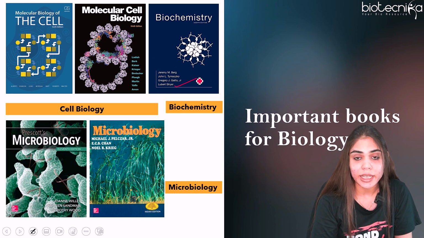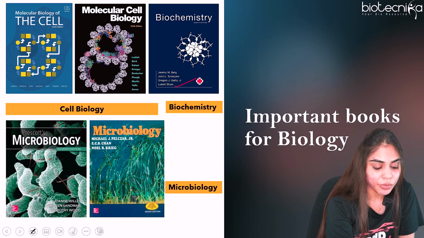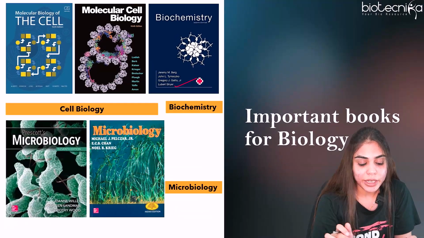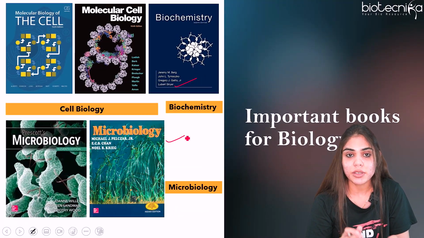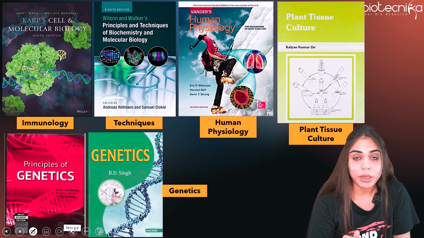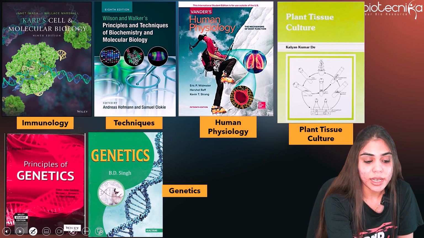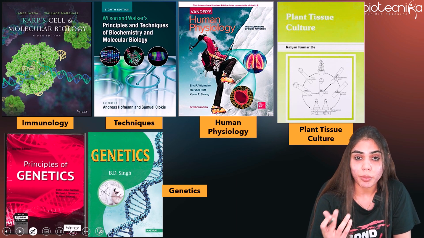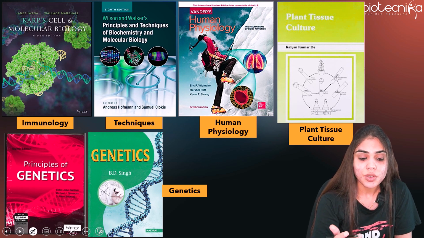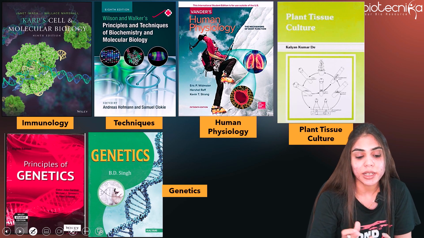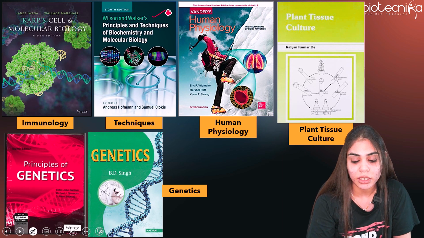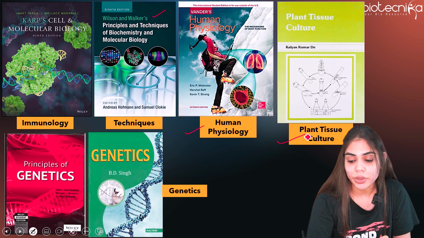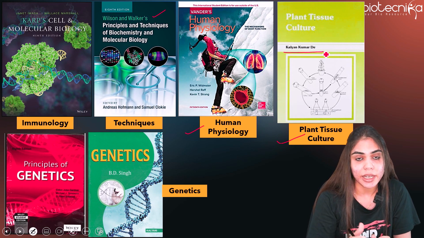For microbiology, again there are two choices: you can go for Prescott's Microbiology or Pelczar's Microbiology, so it's up to you. For immunology, you can go for Gerald Karp's Cell and Molecular Biology, the 9th edition. For techniques, if you want to learn more about chromatography, centrifugation, electrophoresis, and spectroscopy techniques, you can go for Wilson and Walker, Principles and Techniques of Biochemistry and Molecular Biology. For human physiology, you can go for Wonders. For plant tissue culture, you can go for KKD, an Indian author's book.